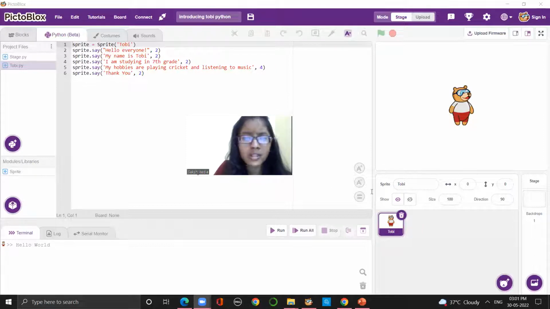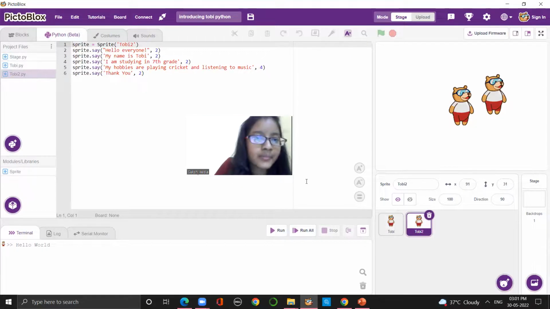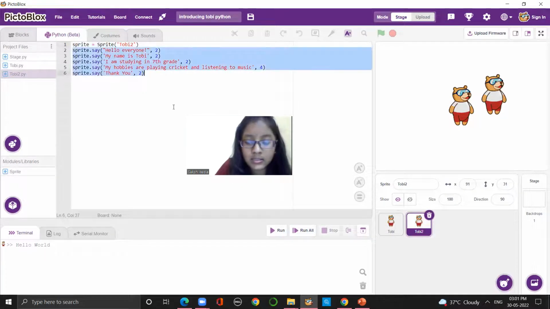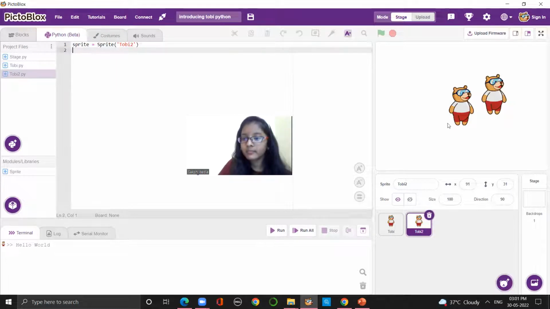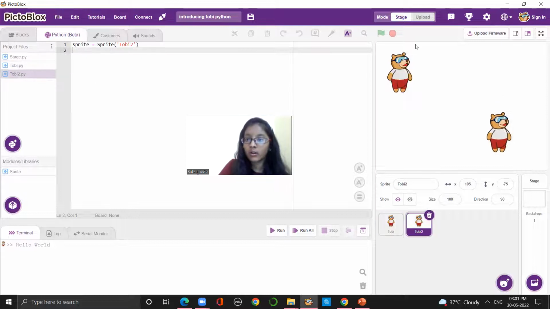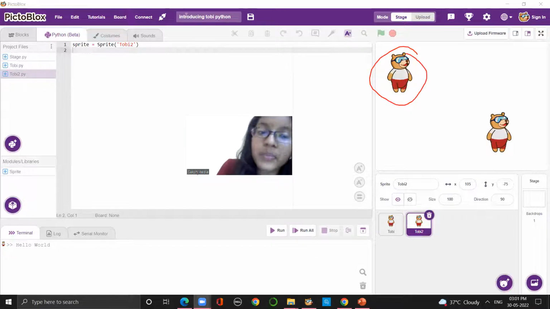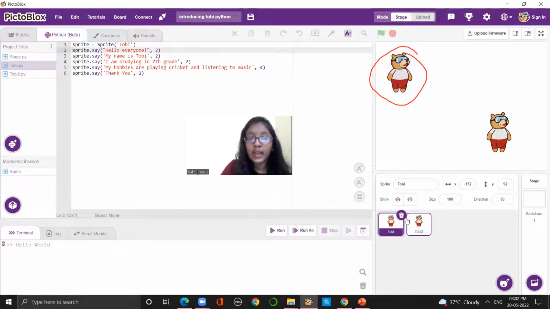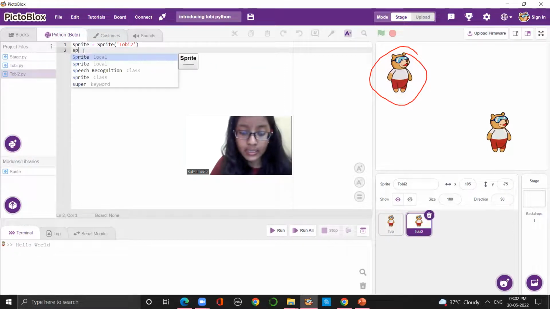So nothing we need to say, here only I can just perform it. Okay, I can just delete it. So see, now there are 2 Tobis as I've created. The first Tobi is for the one already done, and the one we are going to perform with right now is this Tobi. Clear? Now the formula for doing it is sprite.say.